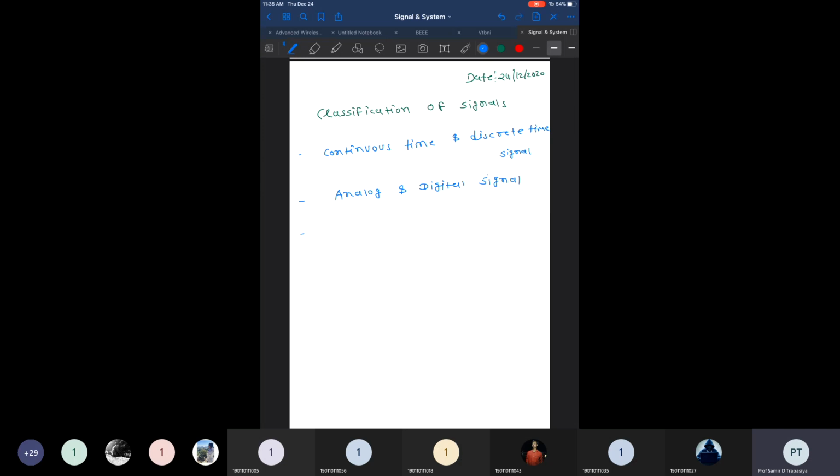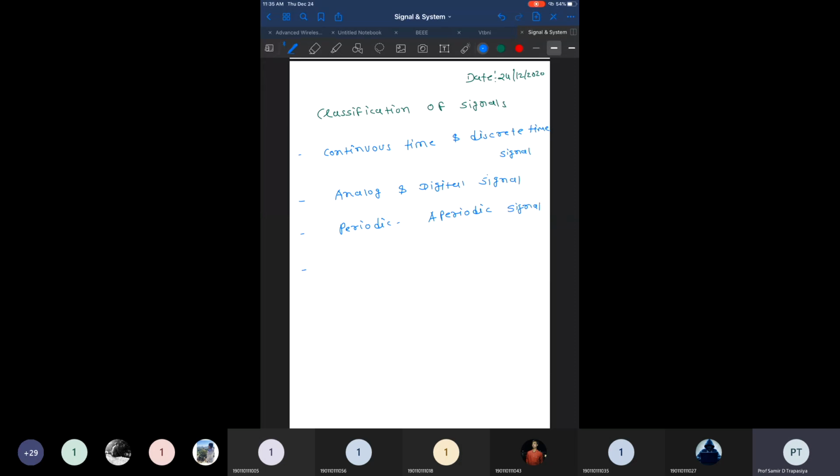The third category is periodic and aperiodic signals. We will discuss all of this. An aperiodic signal is also sometimes known as a non-periodic signal.